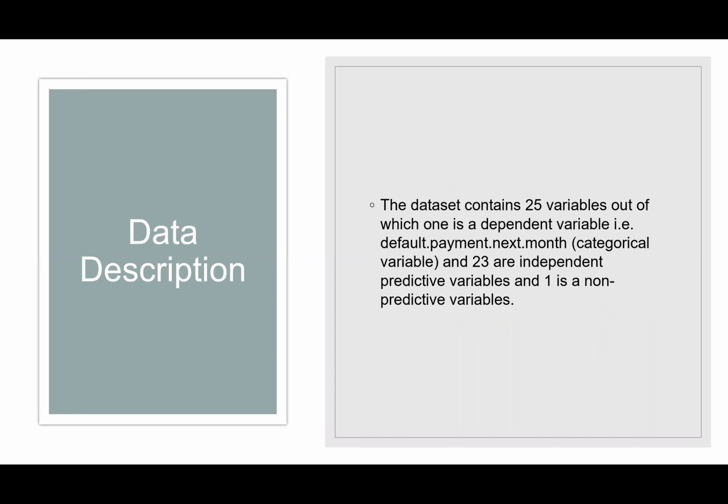This data set contains information on default payment, demographic factors, credit data, history of payment, and bill statements of credit card clients in Taiwan from April 2005 to September 2005. There are about 25 variables, which are the ID of each client, amount of given credit, gender, where 1 is male and 2 is female, education of the client, marital status of the client, and 6 months of bill amount and payment history of the client. The dependent variable is default payment next month, where 1 is the client makes a default payment and 0 when the client does not make a default payment.